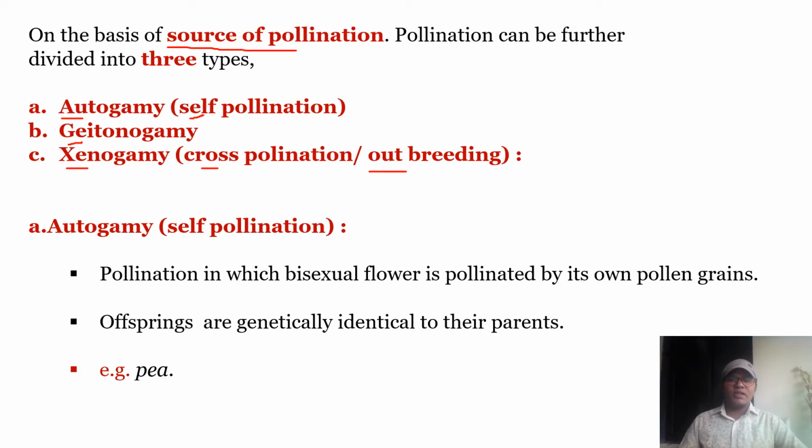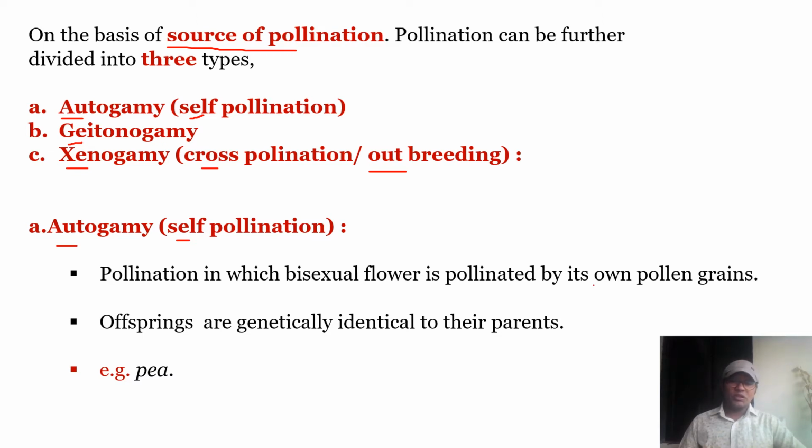Let us study one by one in detail. First, autogamy, that is self pollination. This type of pollination takes place in a bisexual flower, in which the transfer of pollen grains takes place from the androecium to the gynoecium, that is on the stigma of the same flower.